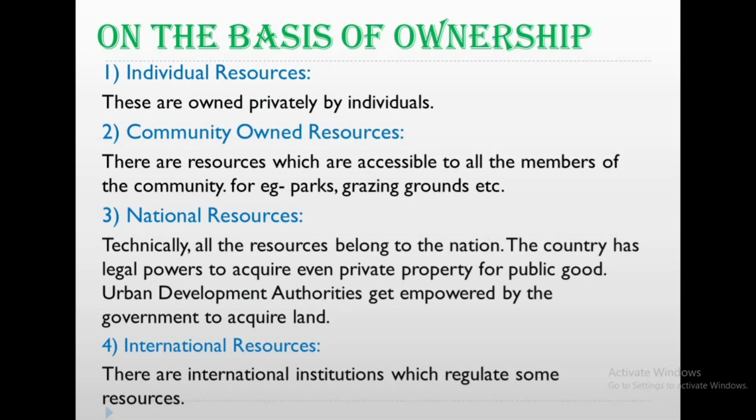Now, on the basis of ownership, they can be divided into four types: individual resources, community owned resources, national resources, and international resources. Individual resources, as suggested by the name, are privately owned by individuals, for example, plots, houses, and farms. Community owned resources are accessible to all members of the community, for example, parks, grazing grounds, etc.